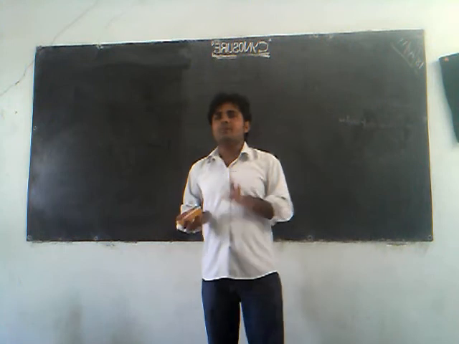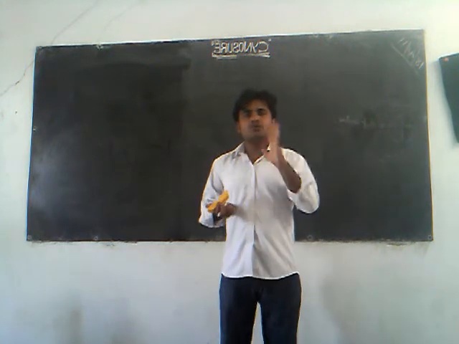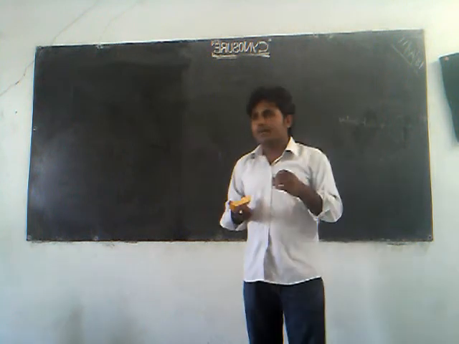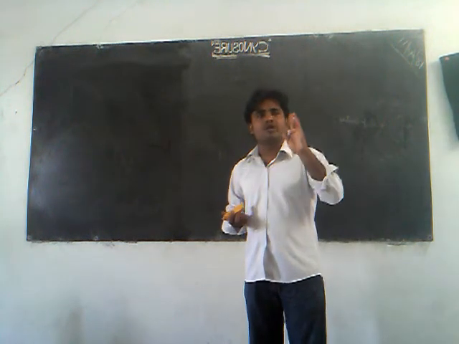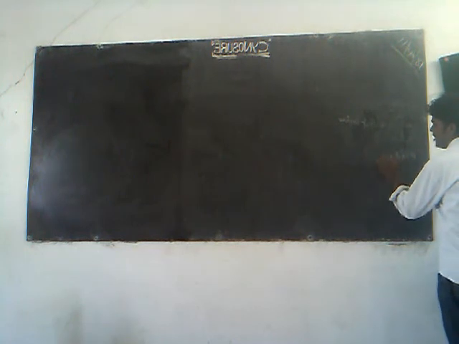So in the body we will be having two types of histamine, depending on their production, depending on their synthesis. One is mast cell histamine, means those histamines are produced from the mast cells, and the other is non-mast cell histamine.